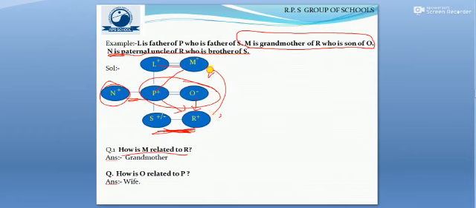So here we see M and R in the diagram. We see the grandmother, right? So M is grandmother to R. And now the next question we have, how is O related to P? See where P and O are situated. They lie on the same generation, and there is a sign of equal. That means they are a married couple. So we see O is wife to P. So hence we got the answer.